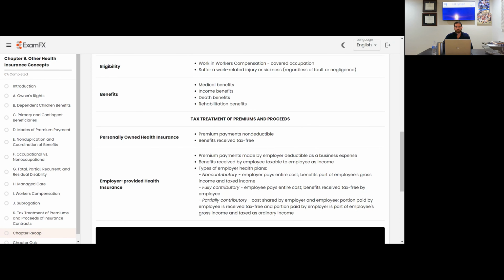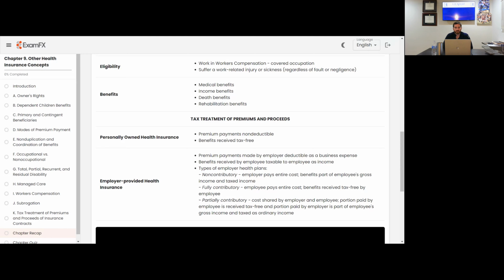This is a pretty good overview and overlap of what we've already talked about. Tax treatment of premiums and proceeds. Personally owned health insurance: obviously, your premium payments are not tax deductible, but the benefits that you receive are tax-free. That's a really big one, kind of a difference from the employer-sponsored plans, where some of the interest earned in those HSAs, or the different types of health accounts, may have some taxable aspects. But if it's personally and privately owned, the premium payments are non-deductible, but the benefits are going to be tax-free.